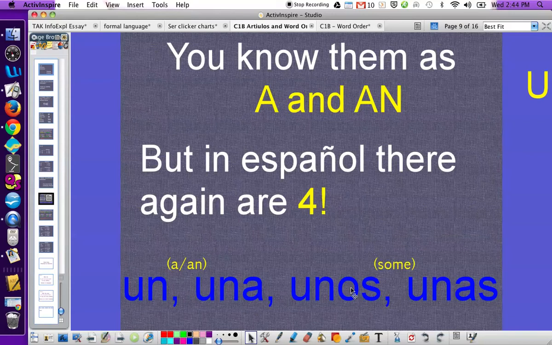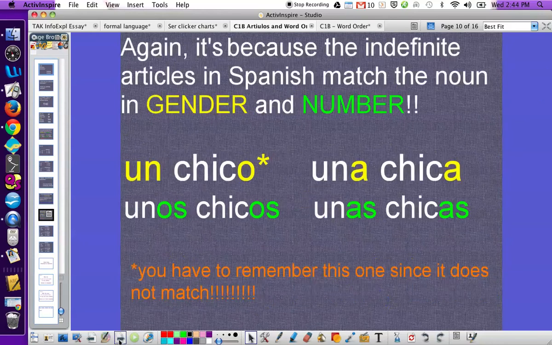We don't have plural ones. We still say a or an. So our best translation for unos and unas is some. Let's see them. All right, so if we use chico and chica again, singular masculine is going to be un chico. Feminine singular is going to be una chica. Again, those A's match. So this would be a boy or a girl.